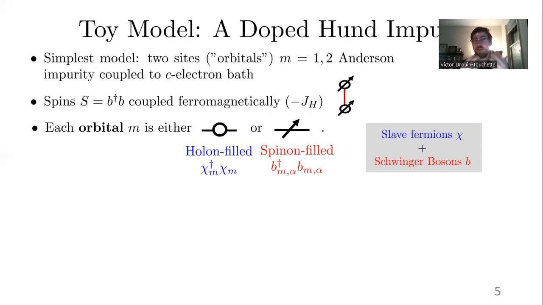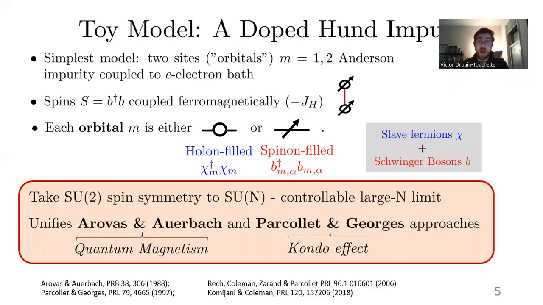And with the use of Abrikosov fermions and Schwinger bosons, we can extend this SU(2) spin symmetry to SU(N), and this controllable large-N limit allows us to unify the Auerbach treatment of quantum magnetism with the Read-Newns Kondo effect approach, and we can treat those two on the same footing together.